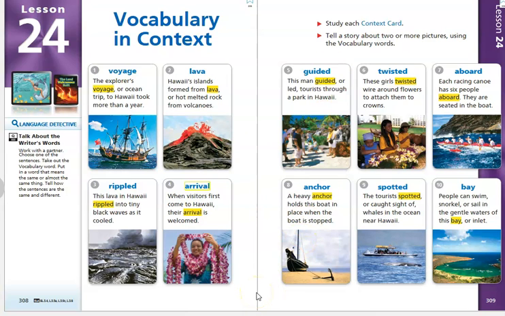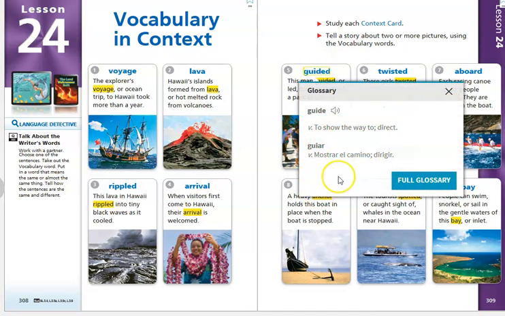Number five, guided. This man guided, or led, tourists through a park in Hawaii. And we can see that in the picture. It says a tour guide talking to a group of people. And this card actually gives us the definition right there in the sentence. It says, comma, or led. So we know if you are guiding somebody, you're kind of leading them. Let's just check it. It's a verb, action word, and it means to show the way to or direct.